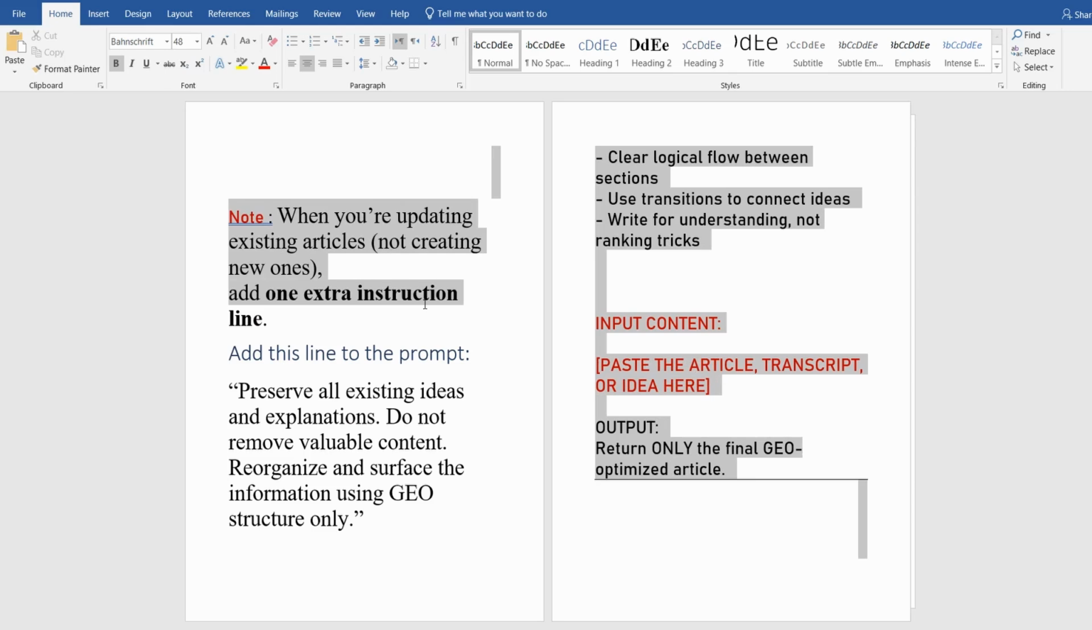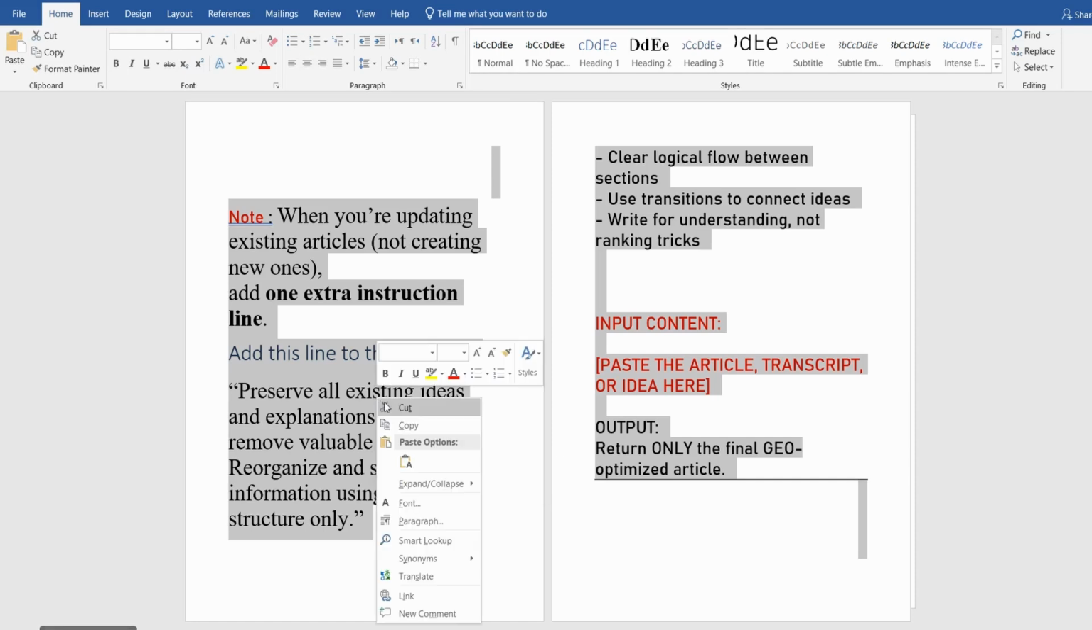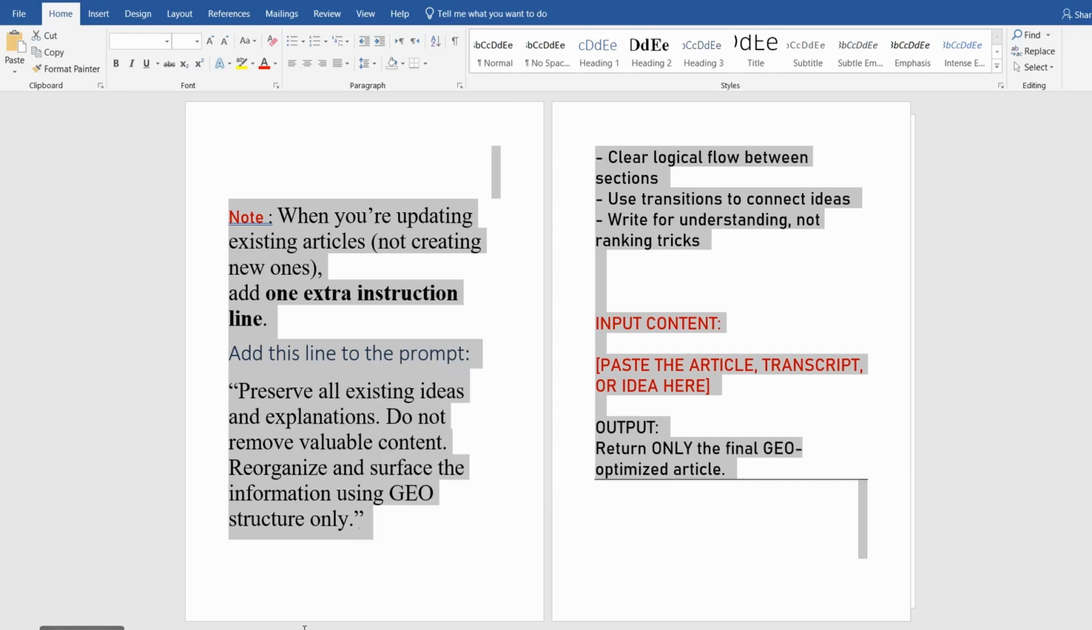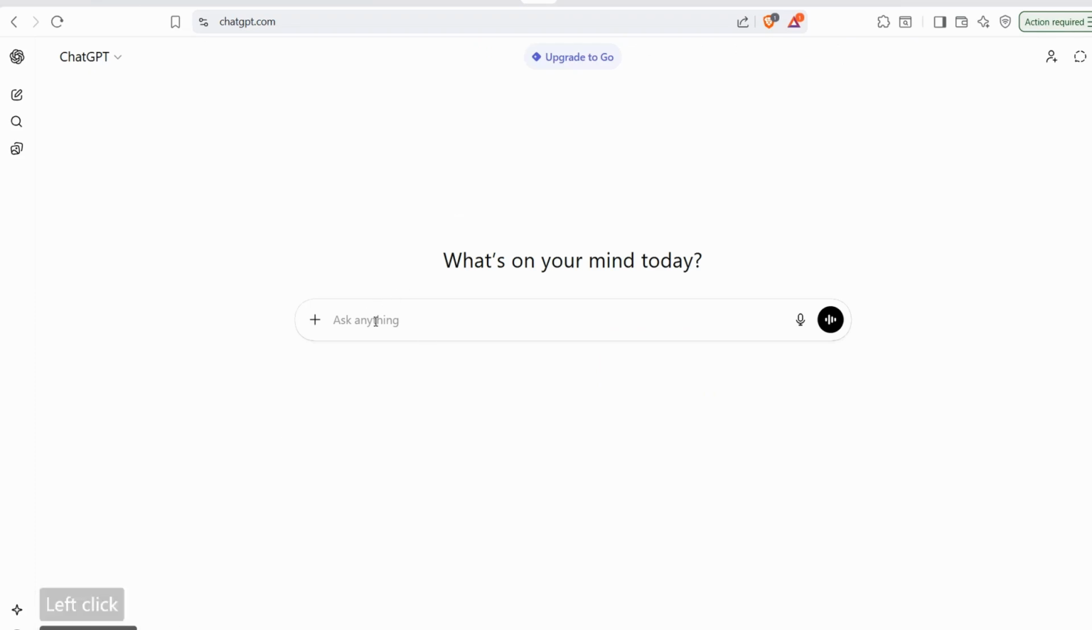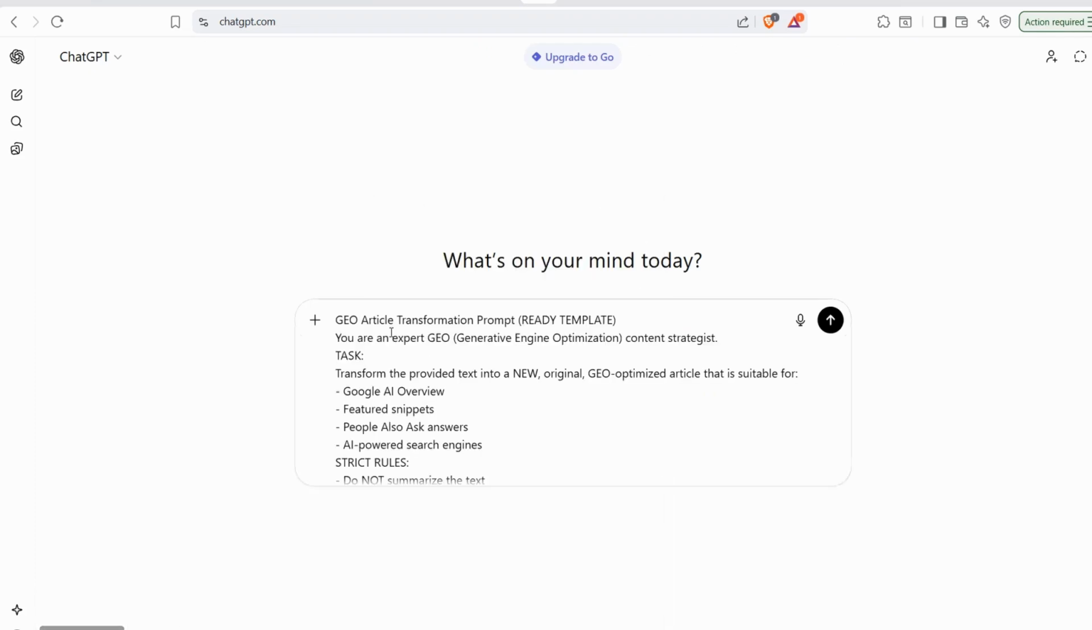But if you already have a blog post or an article, here you can add this one: preserve all existing ideas and explanations, don't remove valuable content, and so on. So just preserve your examples, your experience, your tone, your style, but structure your own article in the new skeleton. Because I have a ready article, I can take this entire prompt, copy, and go to ChatGPT.